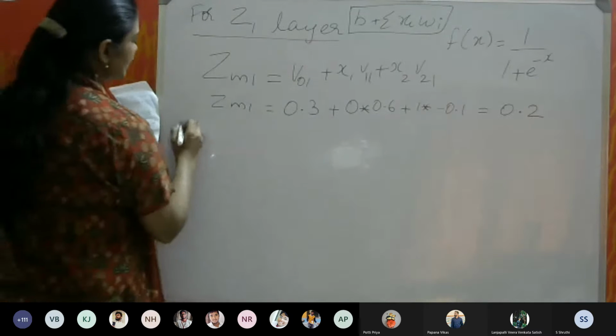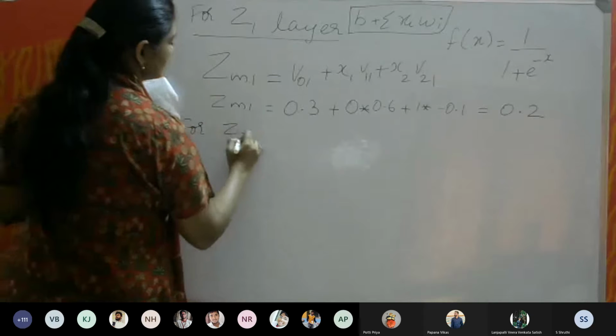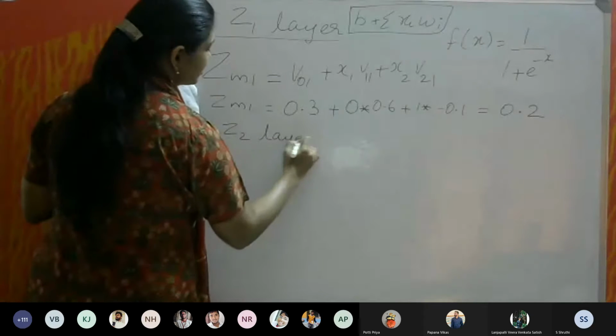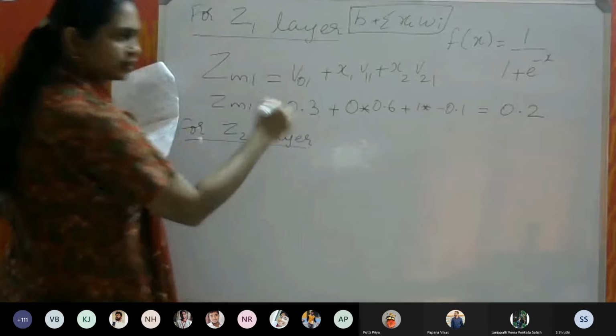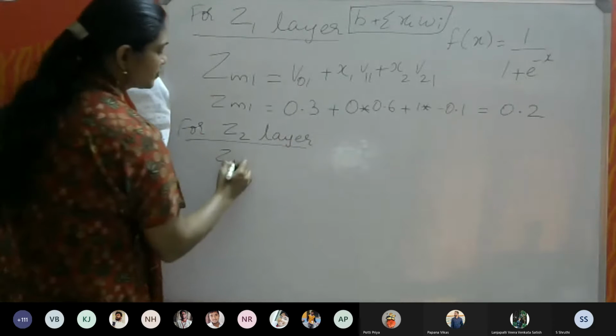And then for the Z2 layer, we will apply the activation function after calculating Z in 2 also.